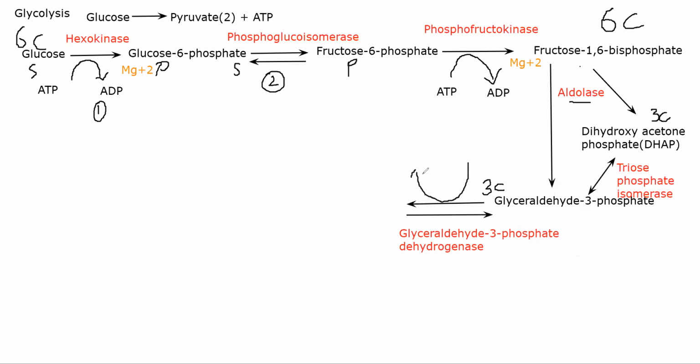NAD plus is converted into NADH plus H plus. You need to understand this now.